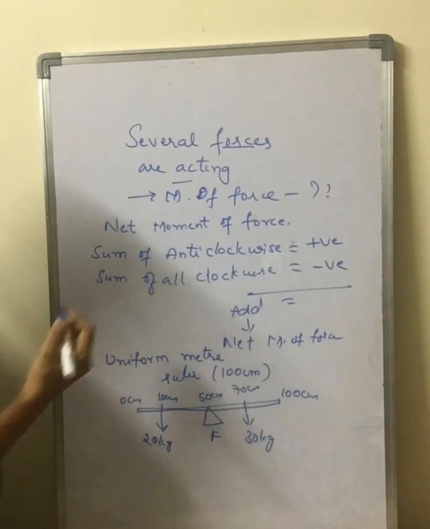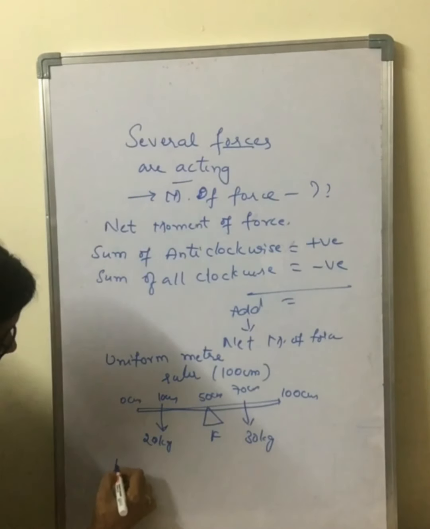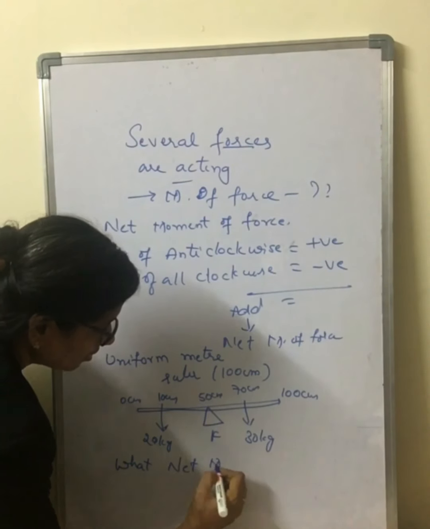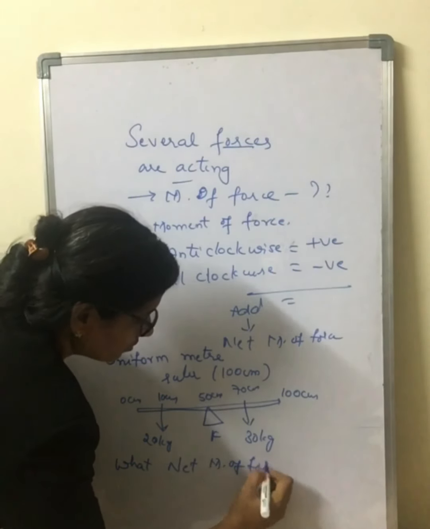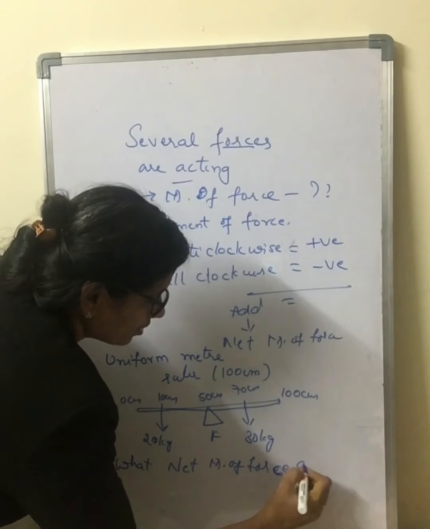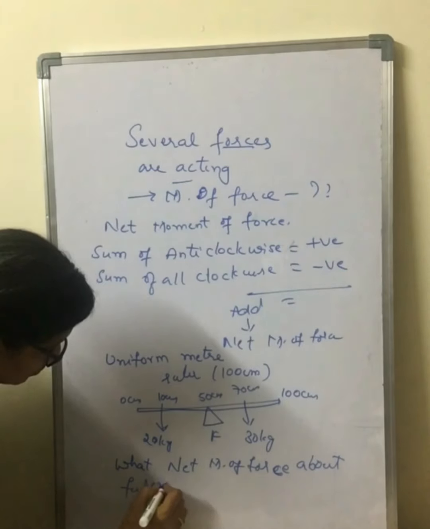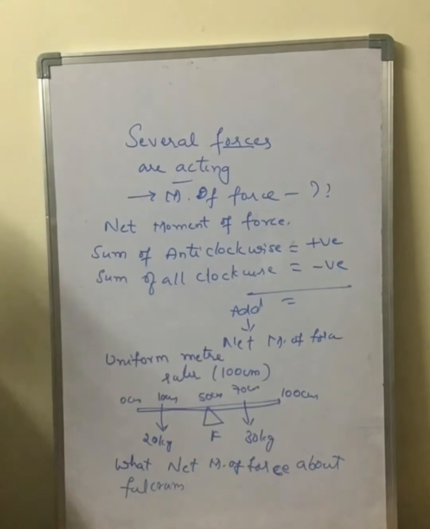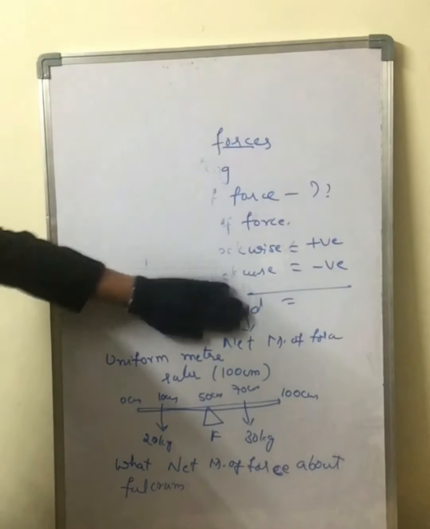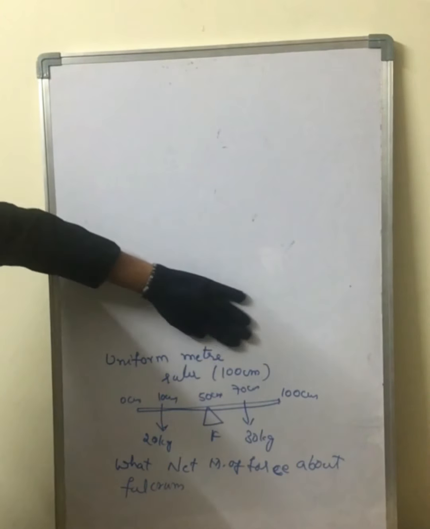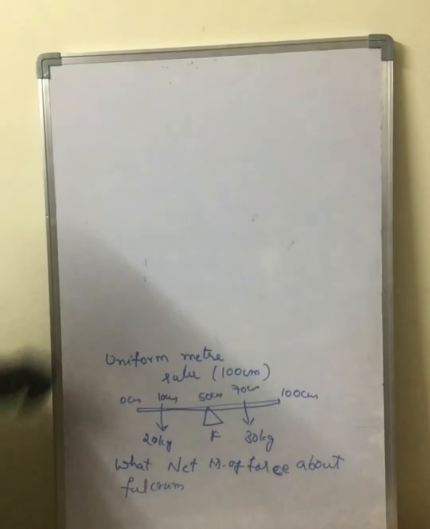Now you have to find out the net moment of force about fulcrum. How shall we proceed with this?